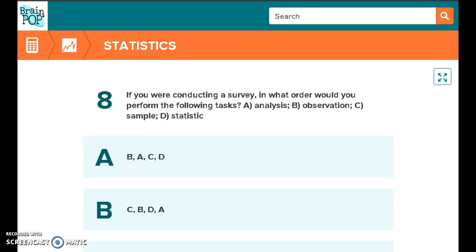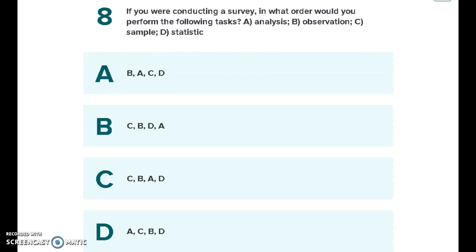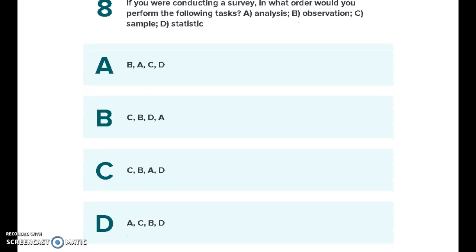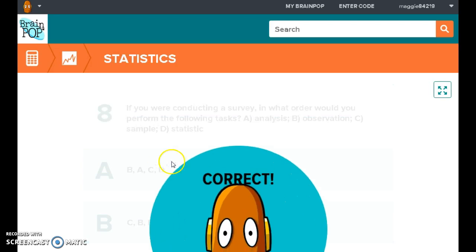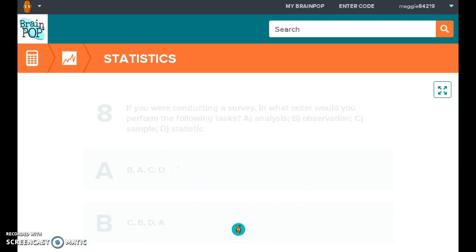Number 8, if you were conducting a survey, in what order would you perform the following tasks? You would have your sample. You would make an observation about that sample. Then you will analyze that observation and then form your statistic.